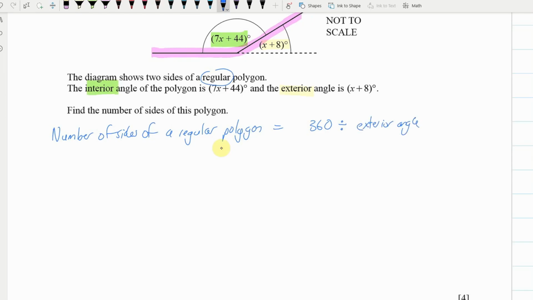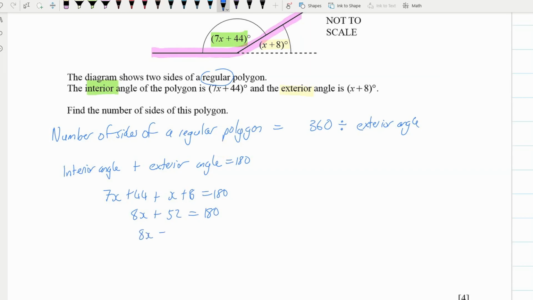So what we want to do is find the exterior angle. Luckily, we know that interior angle plus exterior angle equals 180. So we're going to add 7x plus 44 with x plus 8 and make that equal to 180. So we get 8x plus 52 equals 180.